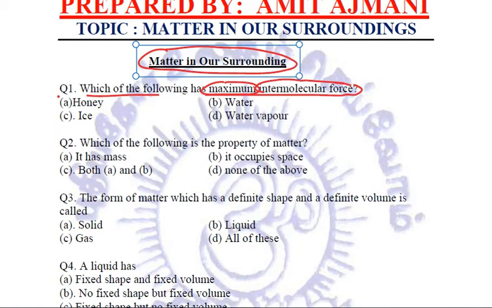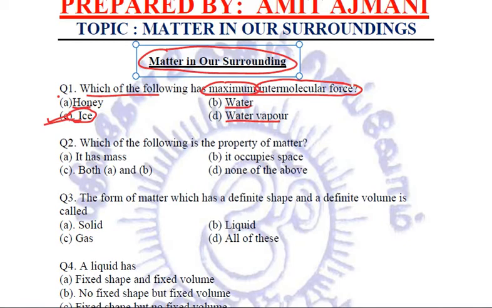So let us see what are the options. Honey, liquid, water, liquid, ice is solid, water vapor gases. So if we are talking about maximum intermolecular forces, it has to be in solids, which among these options is only ice. So C, ice will have the maximum intermolecular forces.